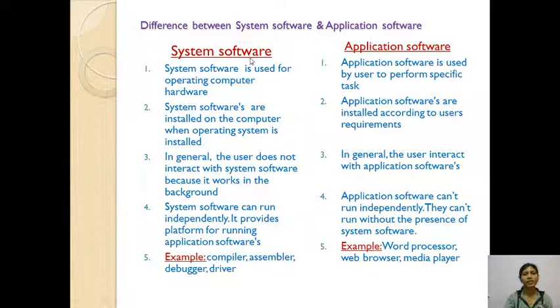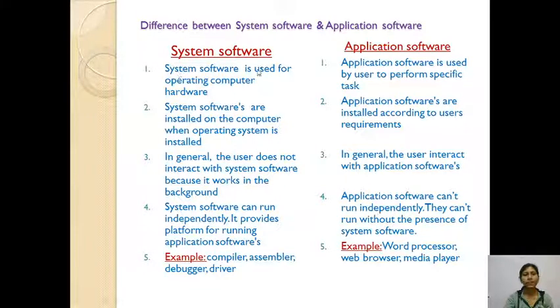Then, what does system software mean? Those softwares will help to run the system properly. It helps in running that device, and that software is called system software. Application software means we use it for development of any program. If you want to do anything using an application, that is called application software. We'll see the difference between them here.